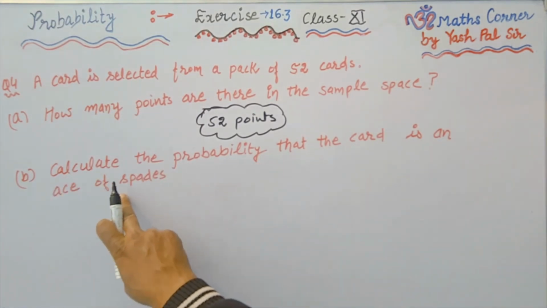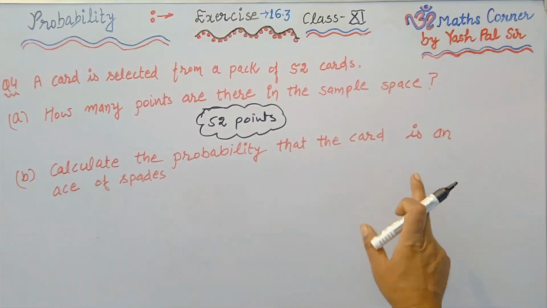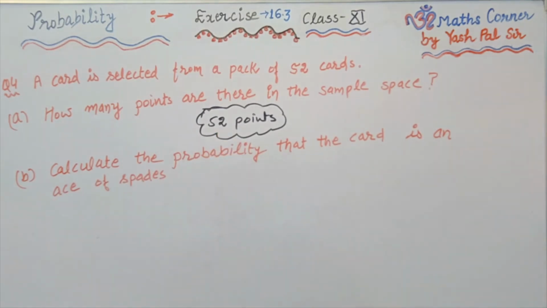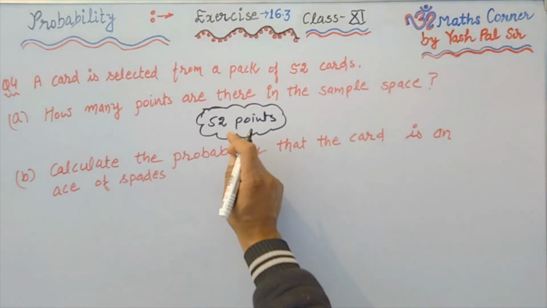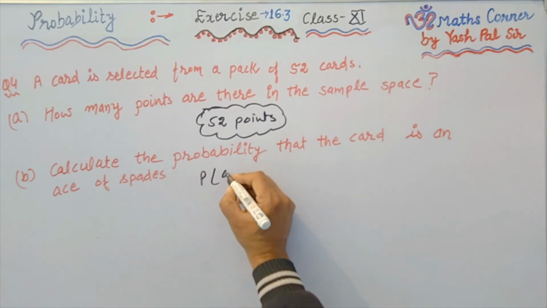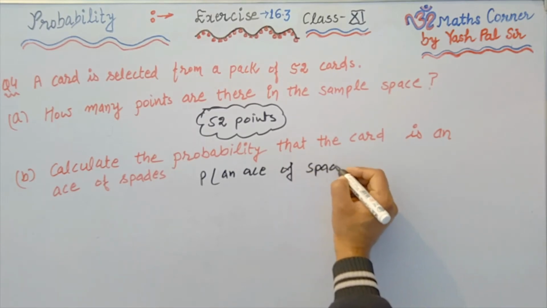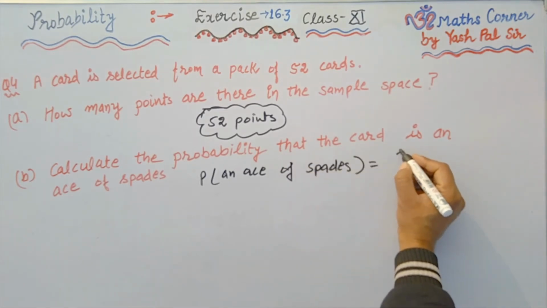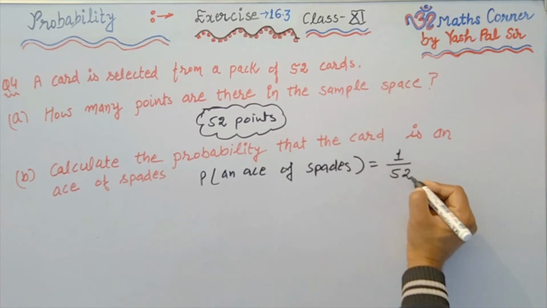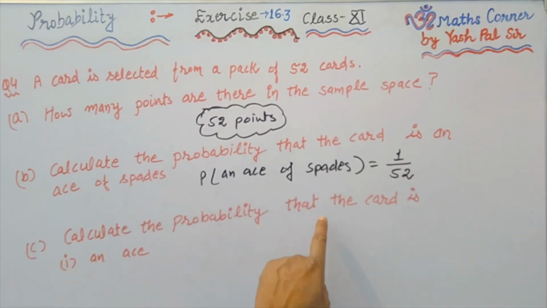Now next part is B part, calculate the probability that the card is an ace of spades. Okay, so first of all, there are 13 spades, does not matter. One ace, that is out of 52 cards, we are finding here the probability of an ace of spades. One card is selected, that is out of 52 playing cards. So this is the required probability.